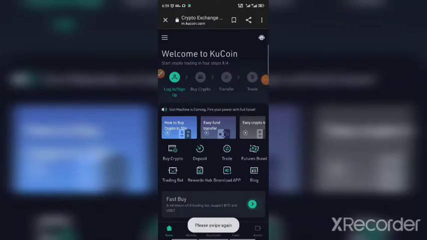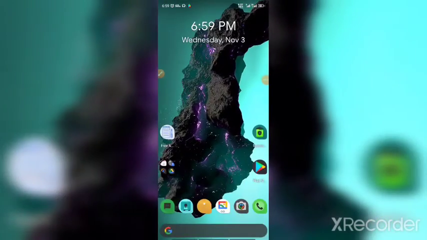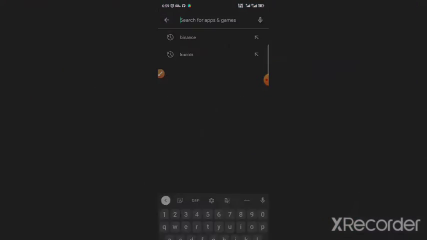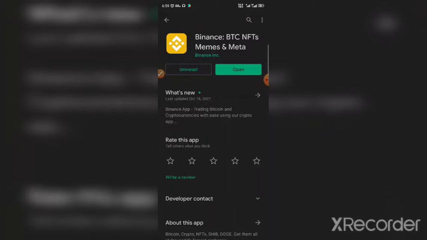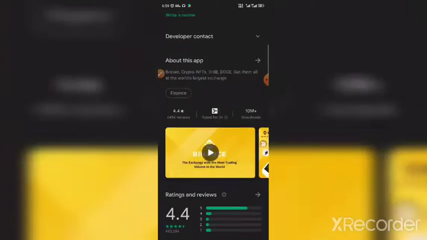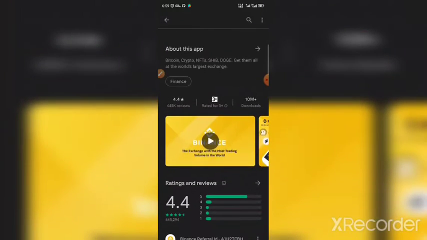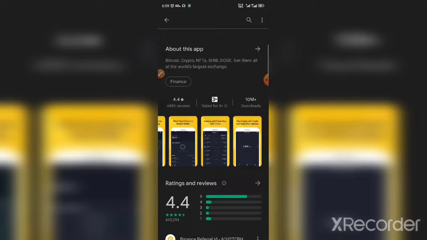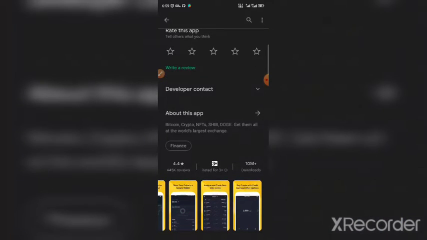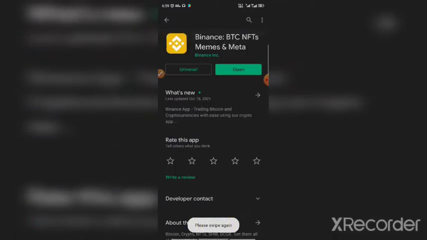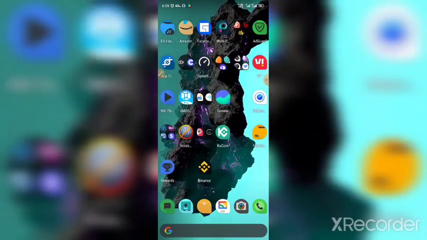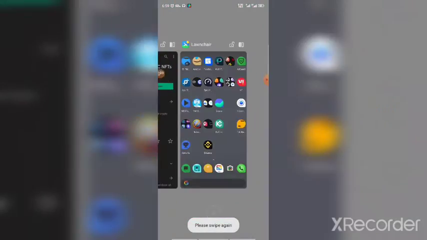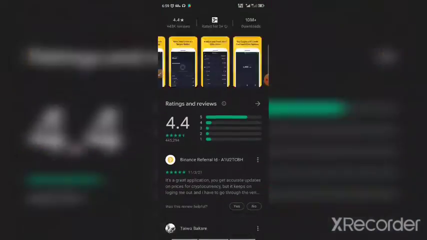So you can download it from here, and same thing for other platforms like this Binance and all. If you just search, you will get lots of platforms, not only Binance. You will get Binance, KuCoin. Why I am saying this: on Binance you have to verify yourself. Verification is a must, your KYC is a must, but in this particular platform, KuCoin, your KYC isn't a must. So you can use the application without KYC.